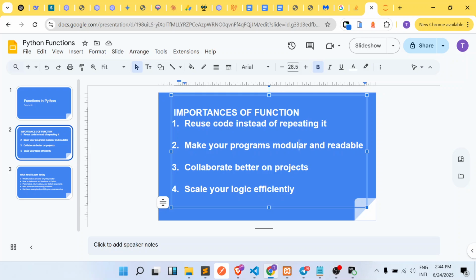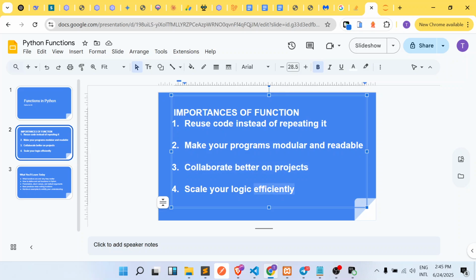Because functions eliminate repetition of code, your code is simpler and people can read and understand it. And because people can read and understand your code, it will be easier for you to have collaborators. For example, if you are building a bigger software, you will need people to join you in building that project, and for that they have to understand how your code runs. Functions make your code readable and reusable, so people can simply understand your project, which improves collaboration.